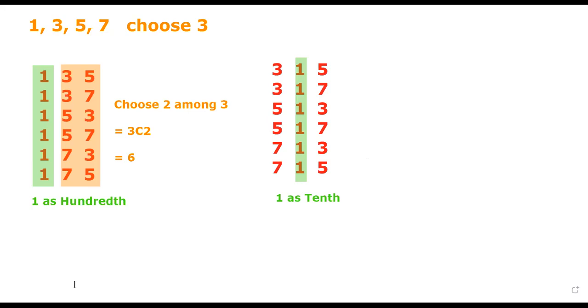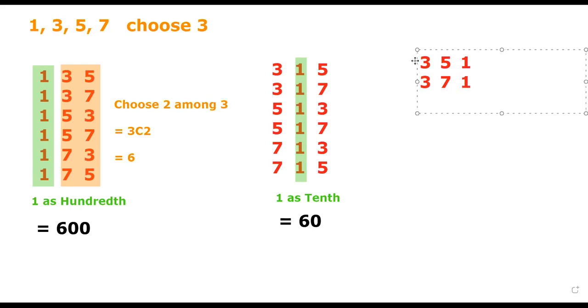But if you think about it, because there are 6 numbers in which 1 is the hundreds digit, this contributes to the total sum of 600, right? This contributes 600 to the total sum. In here, because there are 6 numbers in which 1 is the tens digit, it contributes again 60. So the same thing goes for our 1 as a unit digit, like this. We are just doing the same thing. This is exactly the same.